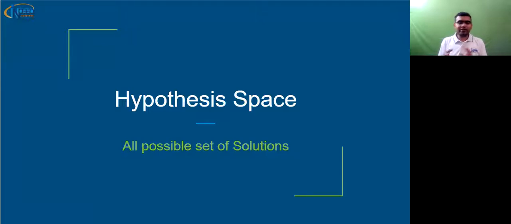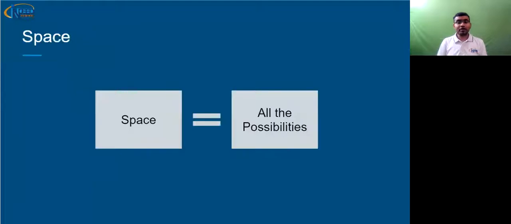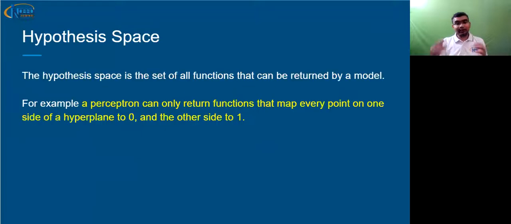After that, we have hypothesis space, which is called the set of all possible solutions. Space means all the possibilities, whatever number of possibilities there are. Hypothesis space means all the possible functions or solutions which can be given by an approach, a model, or an algorithm. For example, if you know artificial neural networks, there we have one perceptron.